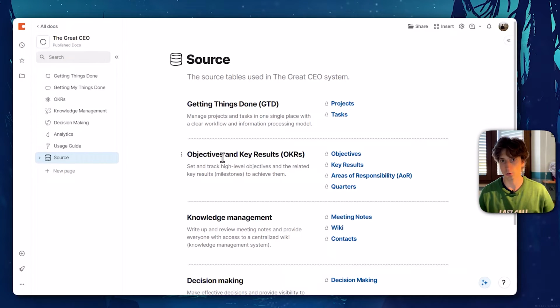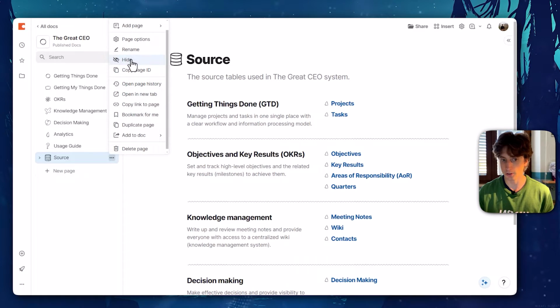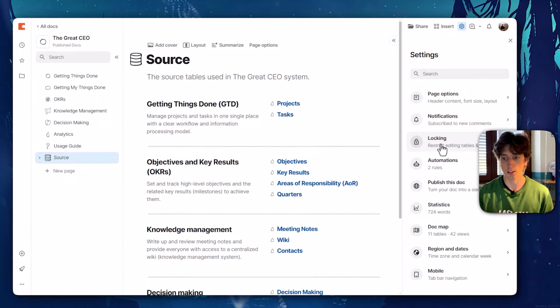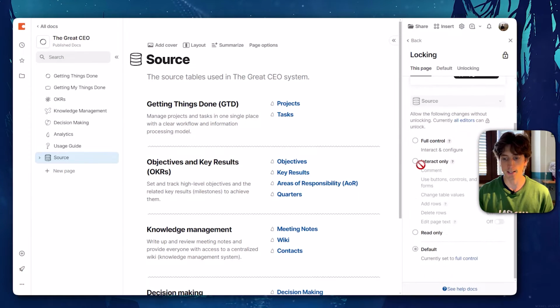This doc is meant to be used collaboratively, so you might want to consider who are the people responsible for actually managing the source. It is possible to hide this page here from the three dots, although hiding a page in a Coda doc doesn't make it completely disappear for other people. They can still find it. If you are on the team plan, you can lock the page through the locking option right here, and you can select specifically the different controls that you want to give to specific people in your doc.